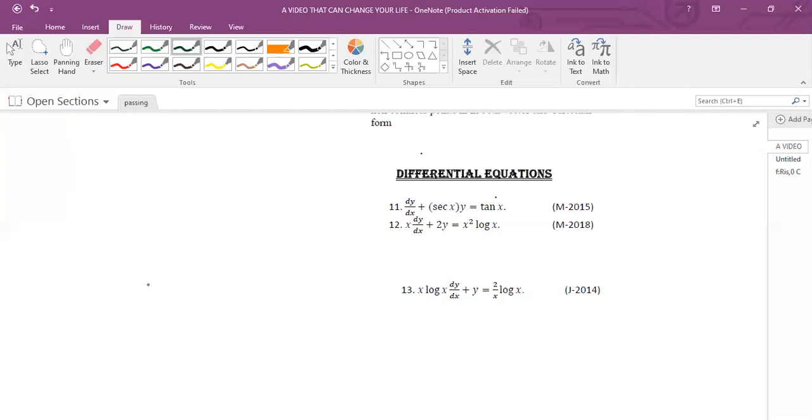Still, if you want choices, you can do integration derivation. You can go for application of integration. Sometimes the application of integration triangle problem will be very easy. So that also I will explain.